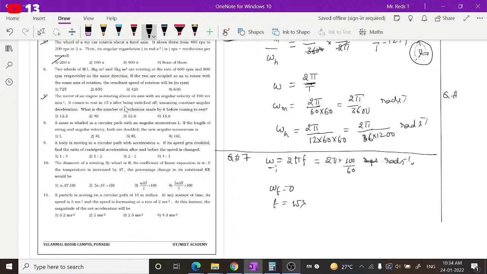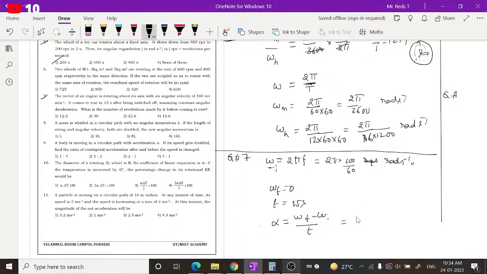It comes to rest in 15 seconds after being switched off, assuming constant angular deceleration. Constant angular deceleration means it is undergoing uniform negative acceleration. So alpha will be equal to omega f minus omega i by t. But this is a deceleration, so you will get a negative value.